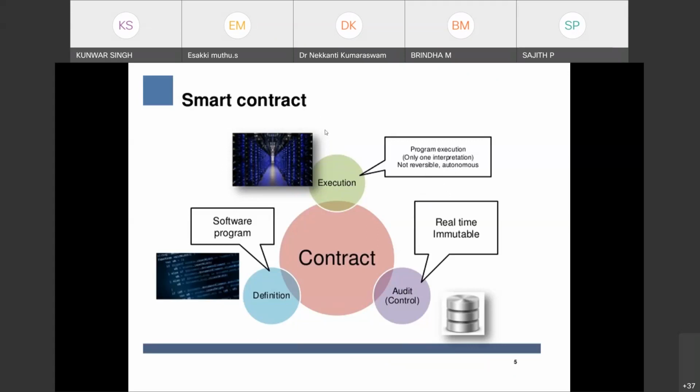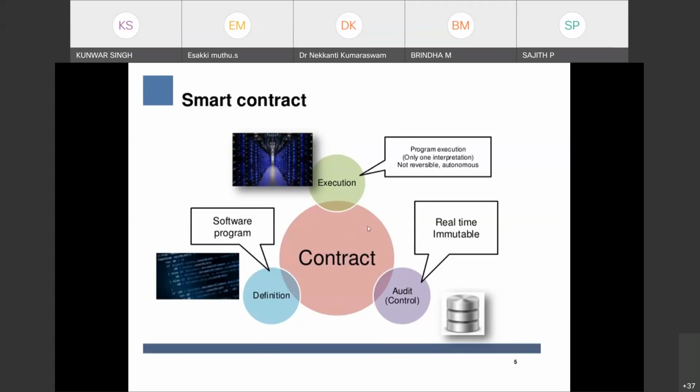In the traditional contract, there may be more than one interpretation, but in this contract, there will be only one interpretation: the way the code will work. That will be the final interpretation, and all the parties have to agree on it. This will be non-reversible and autonomous, and there will not be any concept like punishment, because there is no trusted party. So this is the way it works.